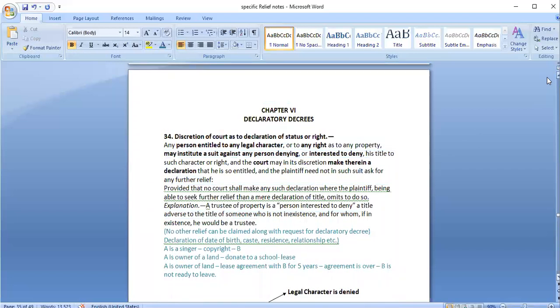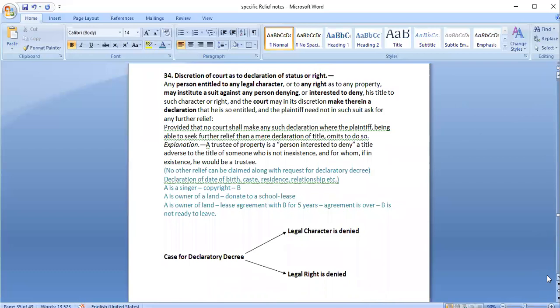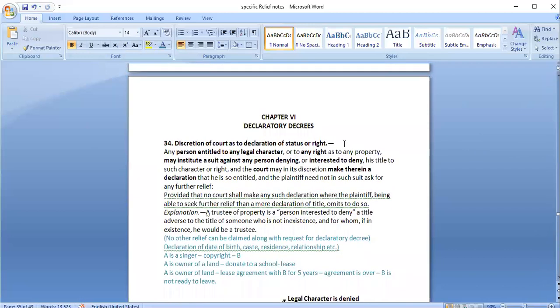It is discretion of court only. It can be filed when there is a denial regarding legal character or legal right, and it would not be granted when there are some other or better reliefs available to the person. So court would rather direct the person that you can ask for maybe specific performance of the contract or other things like that, rather than only asking for a declaratory decree. This is the specific relief that we have under chapter 6, declaratory decrees.